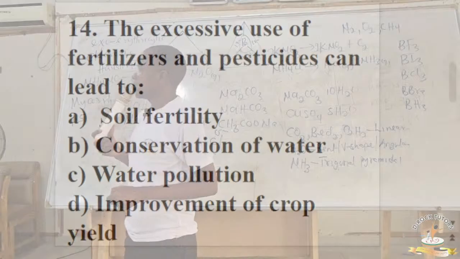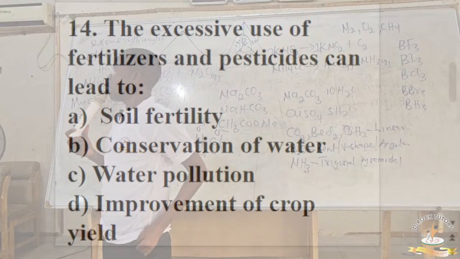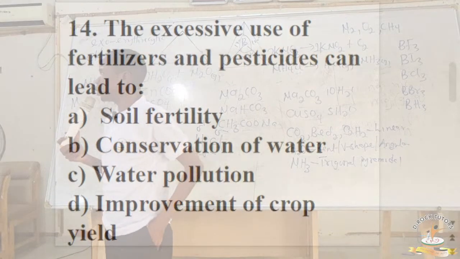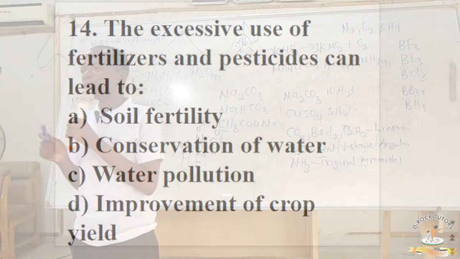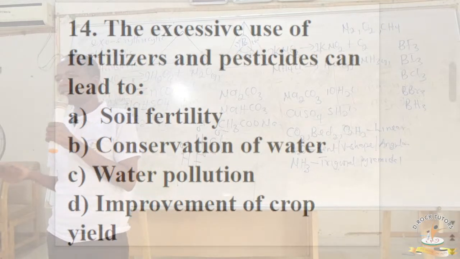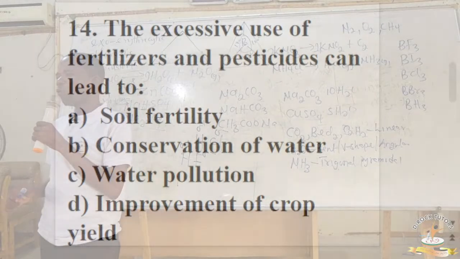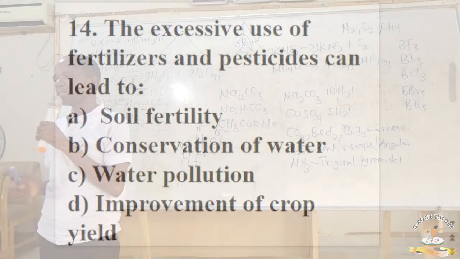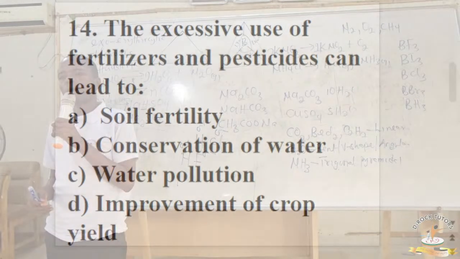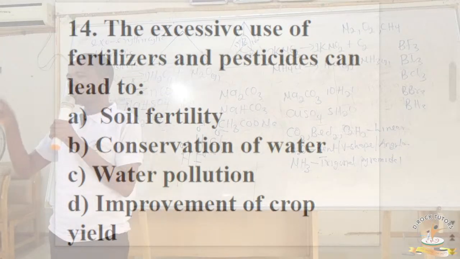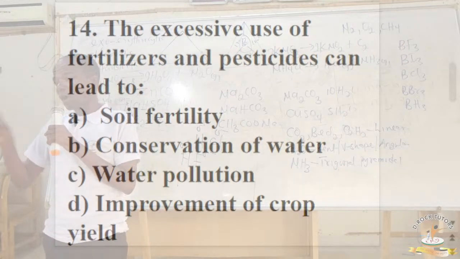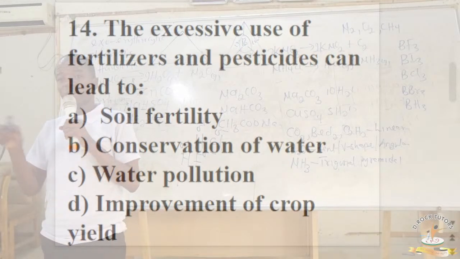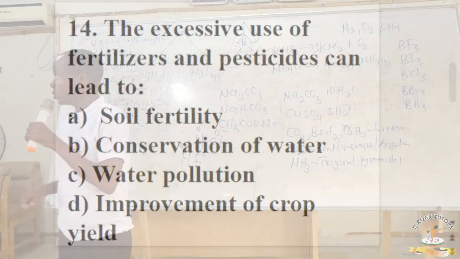Okay, the excessive use of fertilizers and pesticides can lead to what? Option A, soil fertility. Even though you might be tempted to choose that, that's wrong because the operative word is excessive. Those of you who do biology and agriculture know that when you use fertilizer excessively, it makes the soil become acidic, isn't it? And you need to carry out liming. Any soil that becomes acidic can no longer be fertile. So option A is wrong.